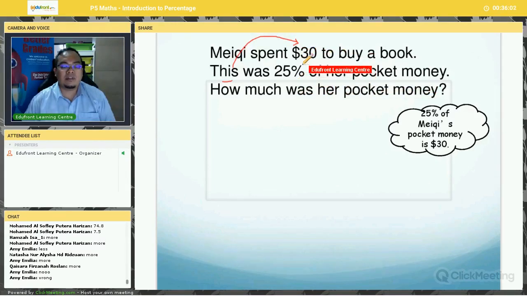Okay, this is referring to the $30. So this $30 is only 25% of her pocket money. Her total pocket money is 100%. So they ask you how much was her pocket money. Now let's solve this problem.